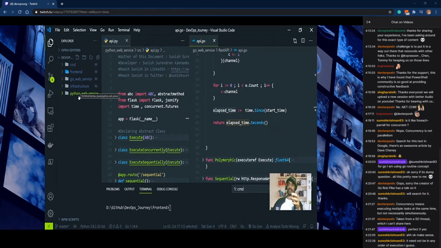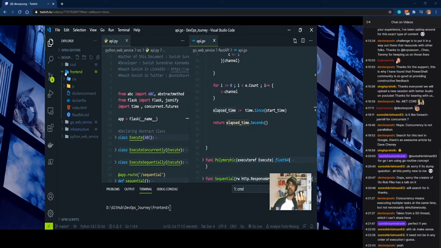The project looked like this. It has a Python folder and also a Go web service folder, and they contain the particular web services. And for the front end, I have another folder which has my CSS, JavaScript, and index.html inside it.